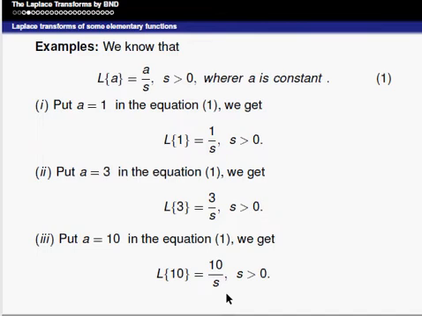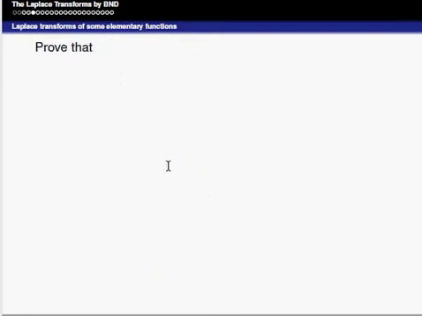So, Laplace of a constant is equal to constant divided by s. Now, the second one, Laplace of e power plus or minus at. If it is plus, that is e power at, the Laplace is equal to 1 divided by s minus a. When the exponential power is positive, that is equal to 1 divided by s minus a.